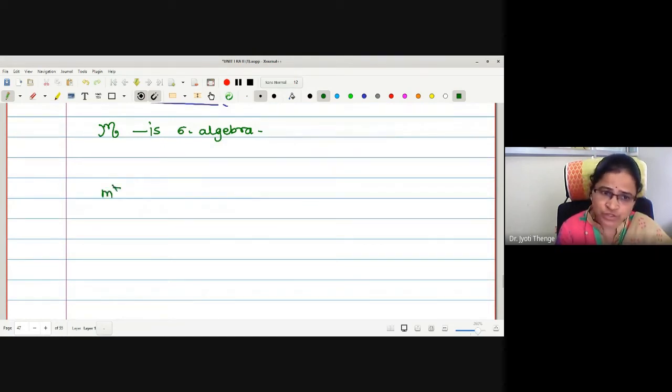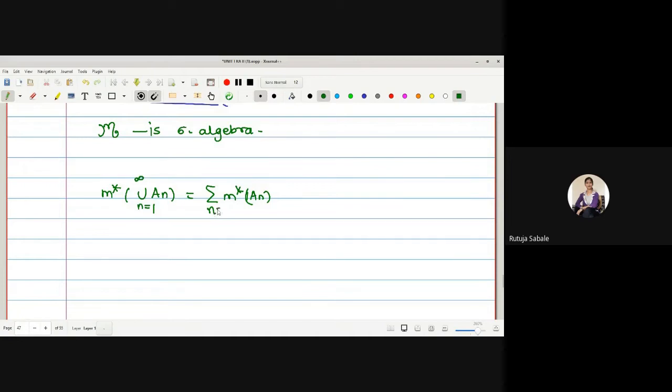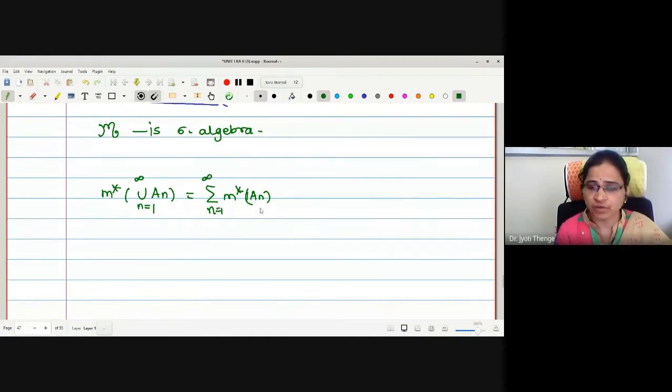We want to prove that m star of the union over n of the sets An is equal to the summation of m star of An. What is the range for this n? 1 to infinity.